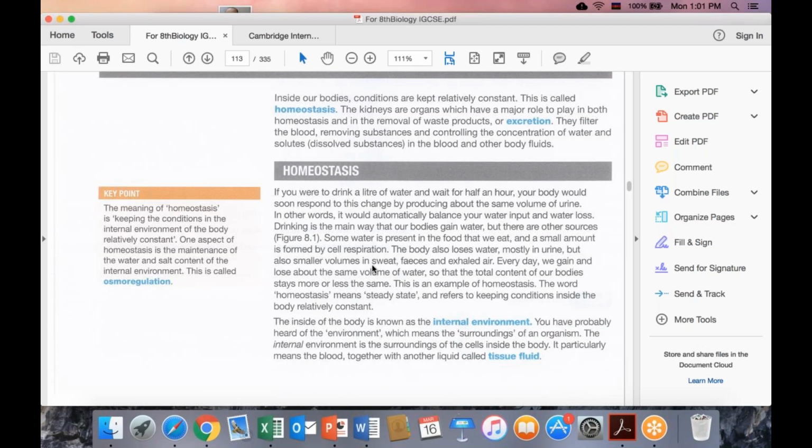So in the internal environment, two thirds of our body is made of water. Water is very important, a universal solvent in our body. We have an internal cytoplasm-like structure. It is called blood. It is a medium for all reactions. It is also a transport organ.